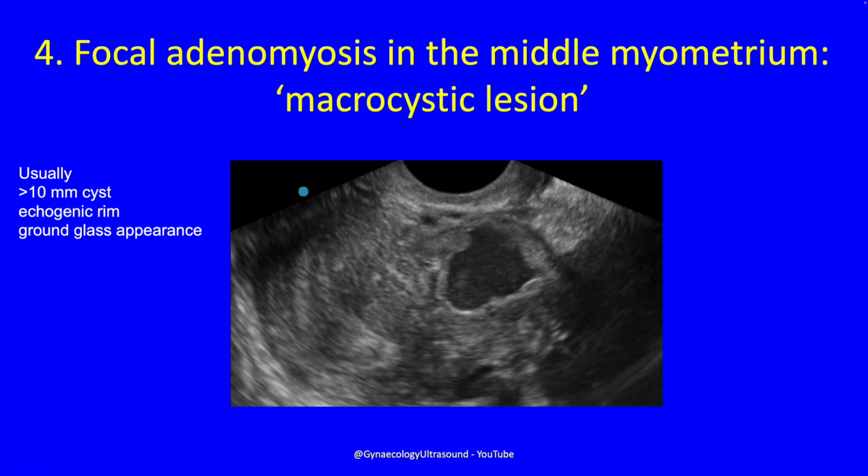The 4th type is this macrocystic lesion. This again is a retroverted uterus, and you can see here this big cystic adenomyoma. These macrocysts are usually more than 10 millimeters. This one was 35 millimeters. They have an echogenic rim and hemorrhagic content, so ground glass appearance.